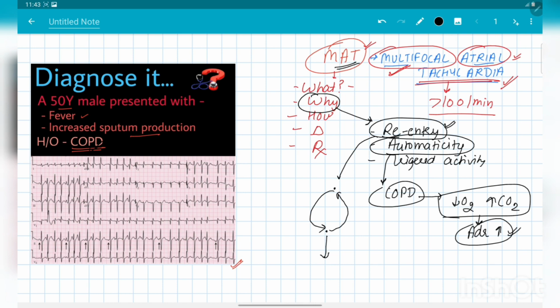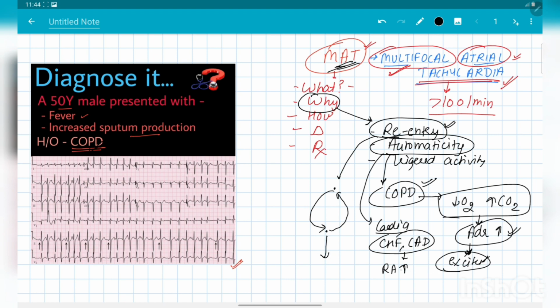And this adrenergic drive excites the foci inside the right atrium, and basically the atrium, and this excited foci then leads to the development of abnormal electrical activity and may lead to the development of multifocal atrial tachycardia. So this is in case of COPD. Now in some cardiac diseases, like CHF and coronary artery disease, there is a load over the ventricles, and due to the load over the ventricles, the right atrium increases in size, which we call right atrial enlargement, as well as the pressure inside the right atrium also increases.